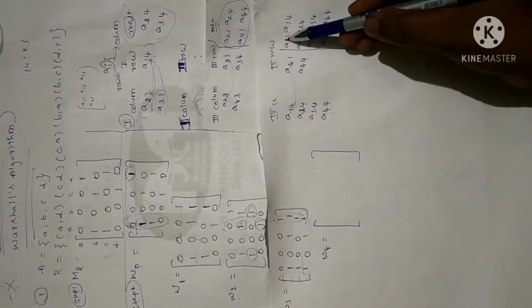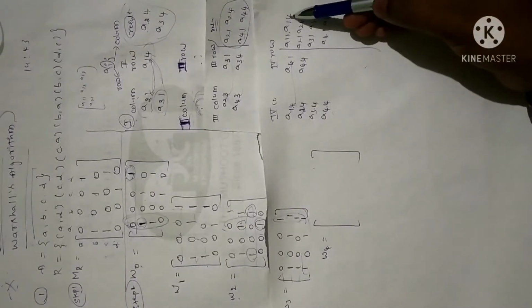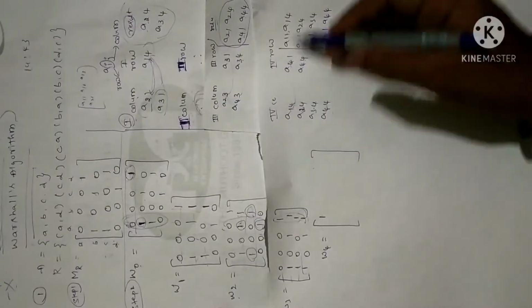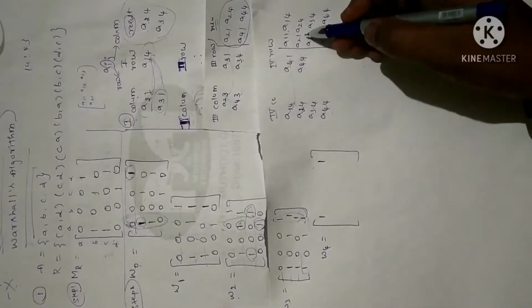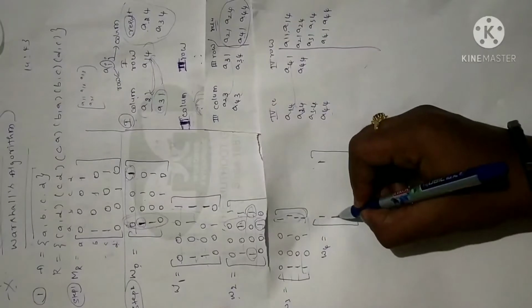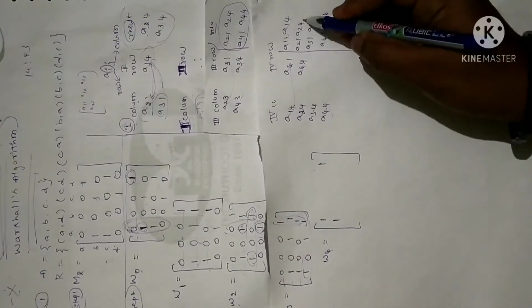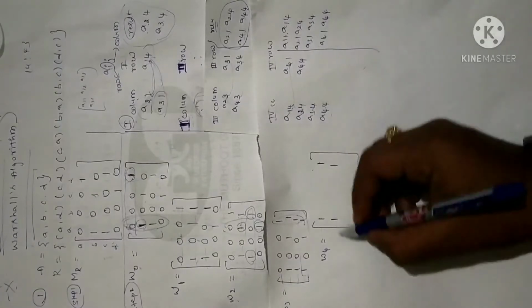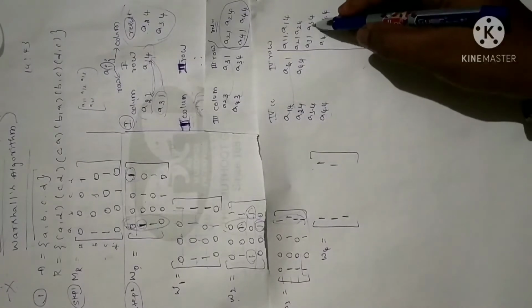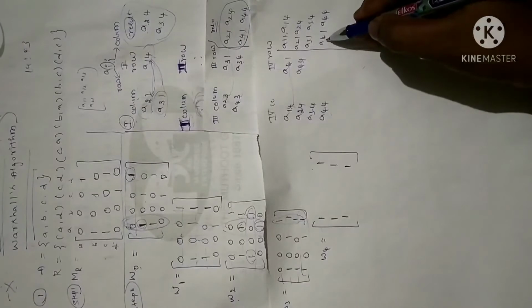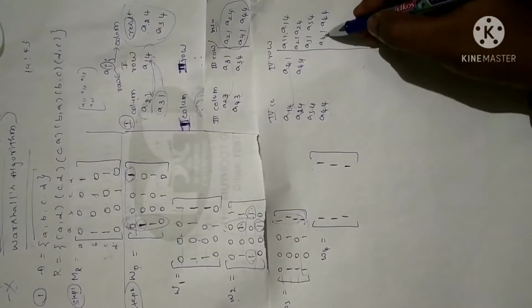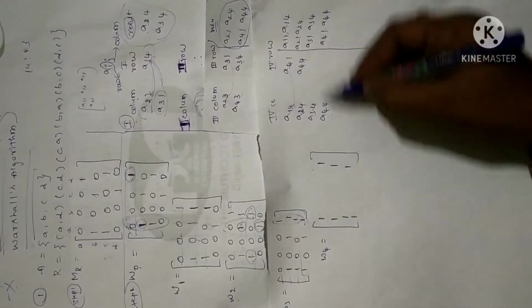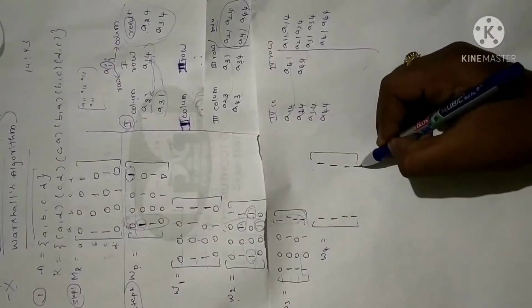So first row first element is 1. First row fourth element is 1. Next, second row first element is 1. Second row fourth element is 1. Third row first element is 1. Third row fourth element is 1. Next, fourth row first element is 1. Fourth row fourth element is also 1.